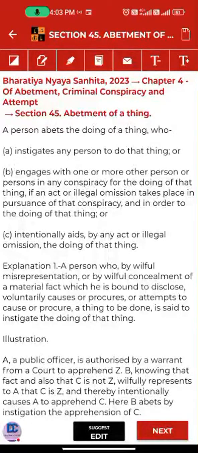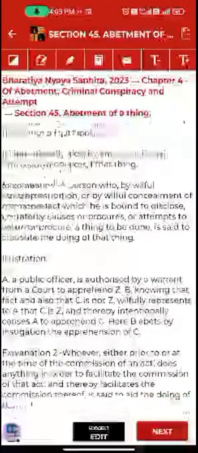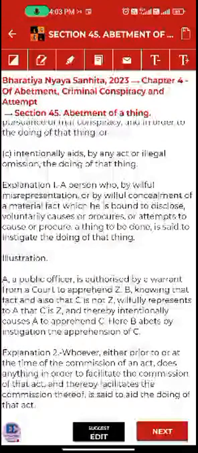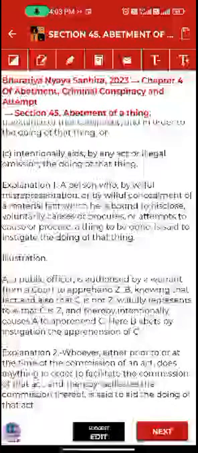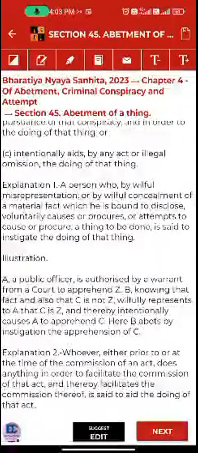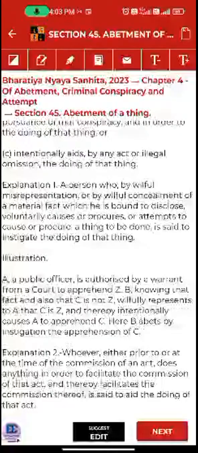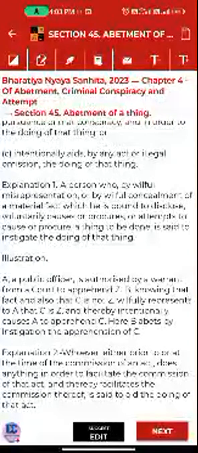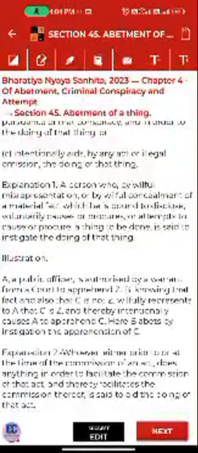Okay, abetment of a thing. Let's say A is a public officer authorized by a warrant from a court to apprehend Jet. Means A is a public officer who has a warrant to catch Jet. B, knowing that fact, and also that C is not Jet, willfully represents to A that C is Jet, and thereby intentionally causes A to apprehend C. Here B abets the apprehension of C.